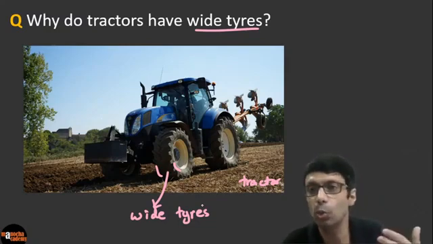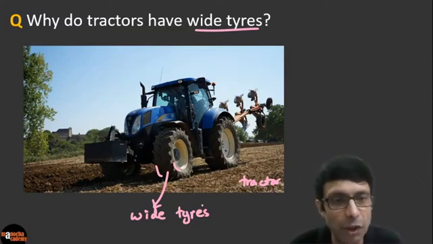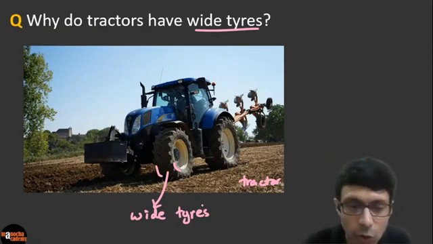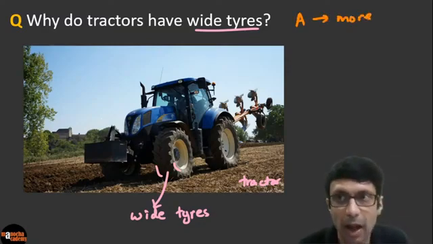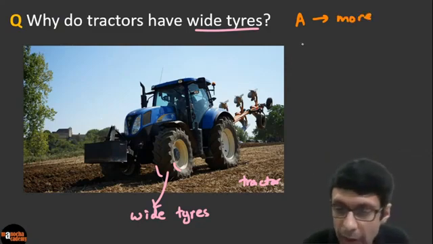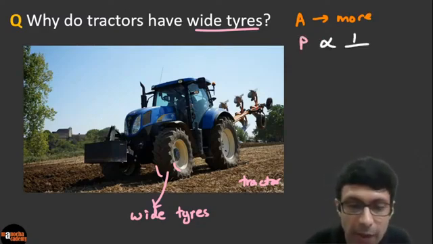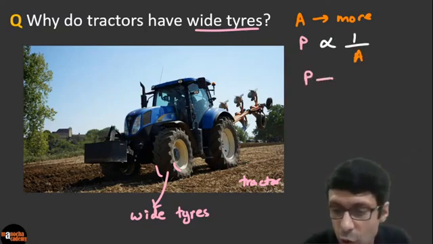No, guys, this is not to do with the friction here, right? This is nothing to do with friction. Here we are focusing on pressure, guys, okay? So why does the tractor need that? So you can see again, as you guys are correctly saying, when you have wide tires, the area is going to be more, right? So area is clearly more here, okay? And so when the area is more, definitely we know that pressure is inversely proportional to the area of contact. So clearly the pressure is going to be less.